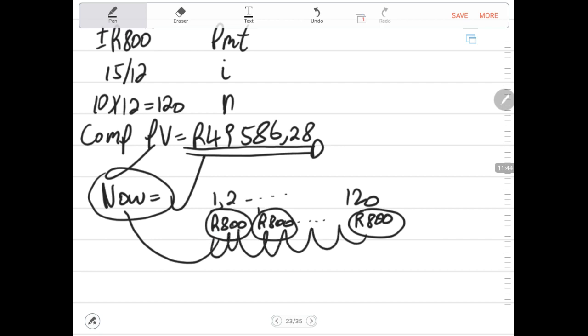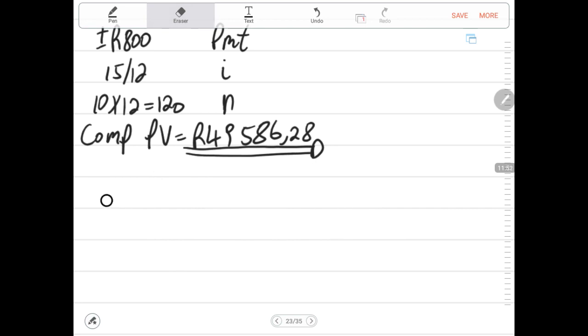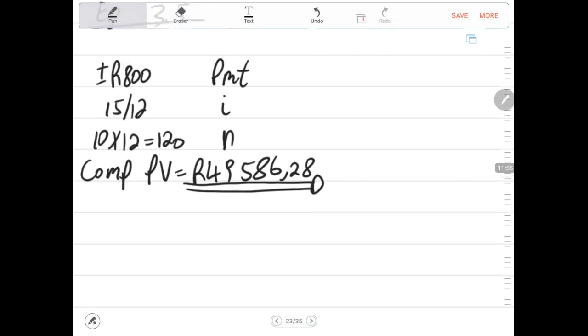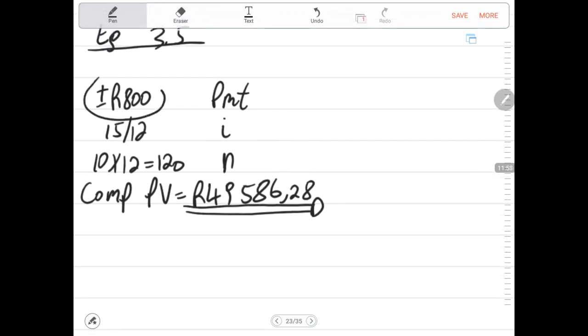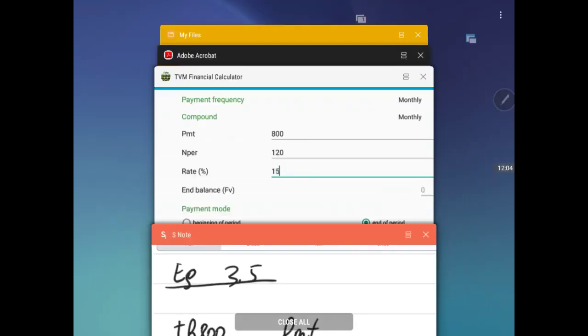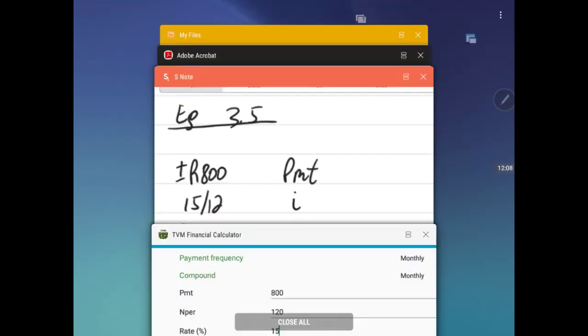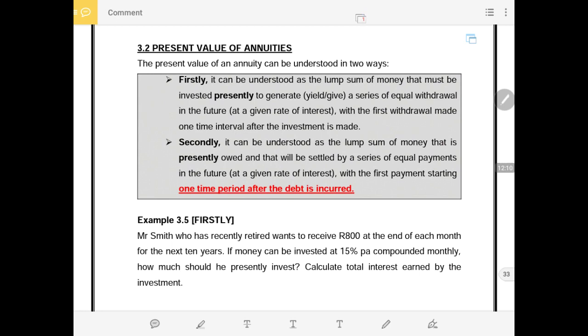That is what it means to say we are discounting the future cash inflows into the present value. How much must be invested presently so that it can generate him 800 rands every month for the next 10 years? This is quite important to master, although you might think this is not important. Very important to master, because we'll be dealing with this throughout this period.